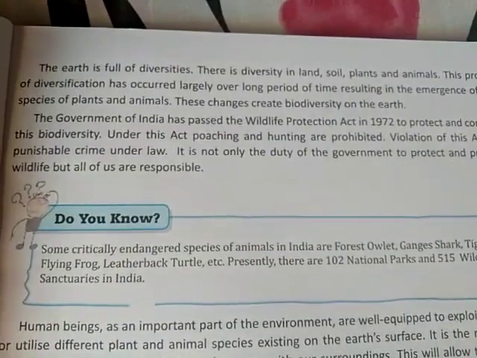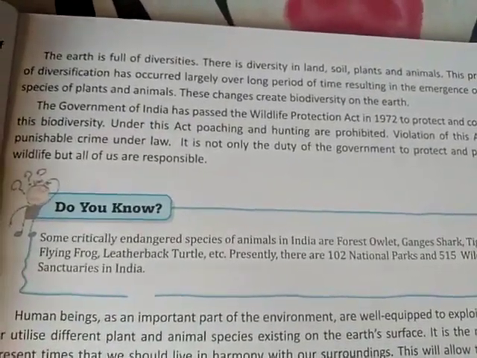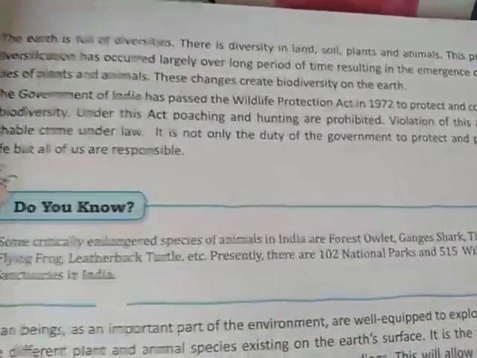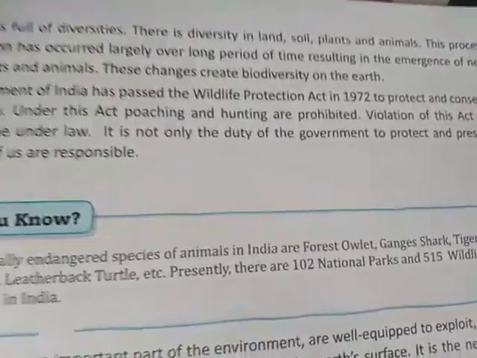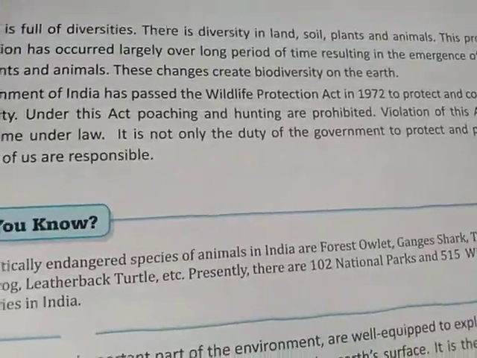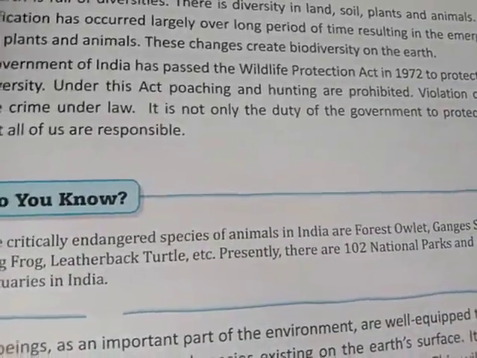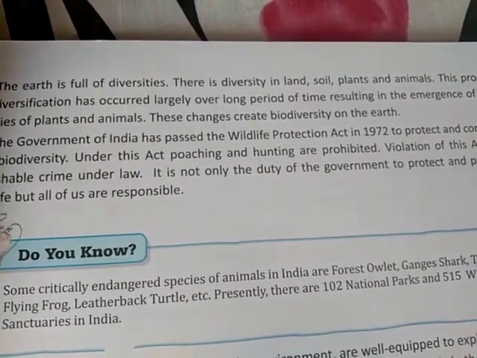The earth is full of diversity. Means our earth is full of diversity. So many variations are there. Nothing is the same on earth. Even if you visit a forest, you can see different kinds of trees, plants, herbs, shrubs there, and even wildlife is also different. So our earth is full of diversities.